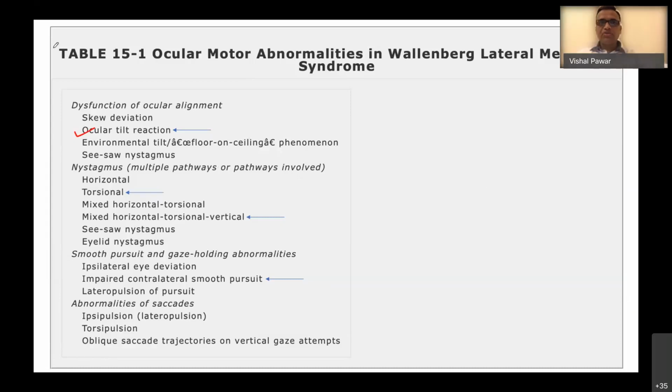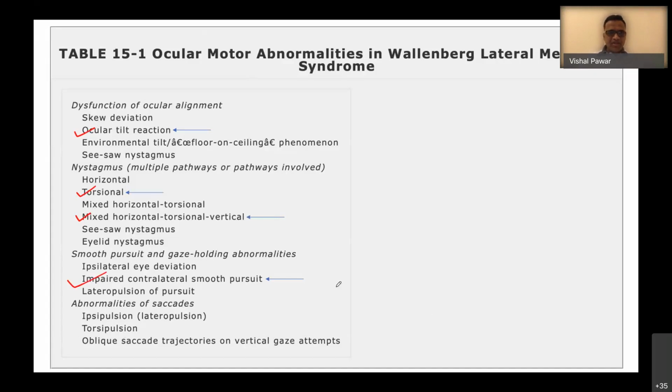This particular patient had head tilt towards the other side. This patient had pure torsional nystagmus, which was a mixed variety of nystagmus without fixation. He had impaired contralateral smooth pursuit, and these were the findings in this particular patient.